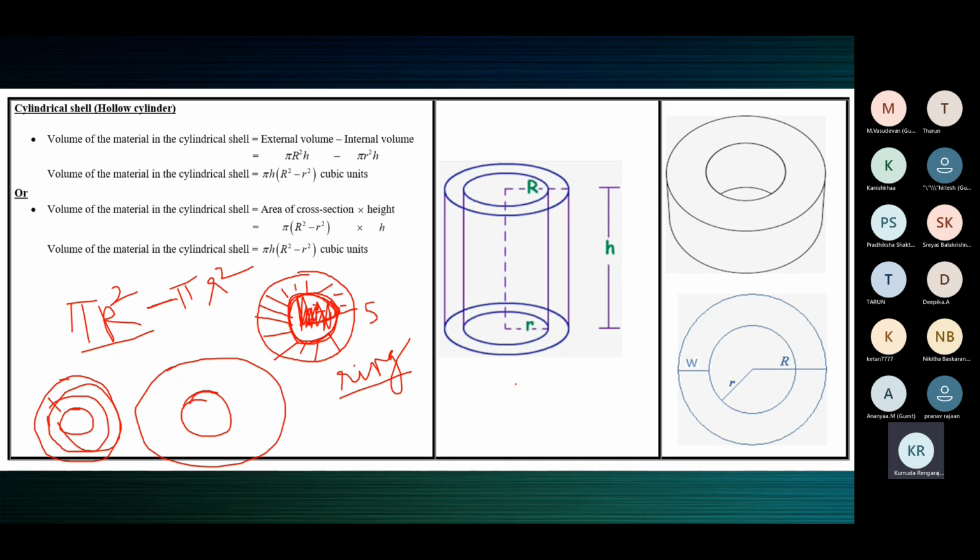The uniform cross section is a ring, and the area of the ring is pi capital R square minus pi small r square. And we know that volume is area into height. Volume is area of the uniform cross section into height. On taking pi common, you will get pi of R square minus r square.